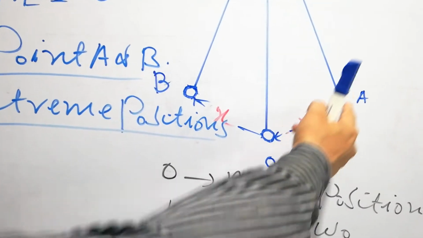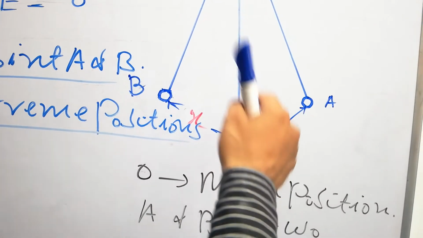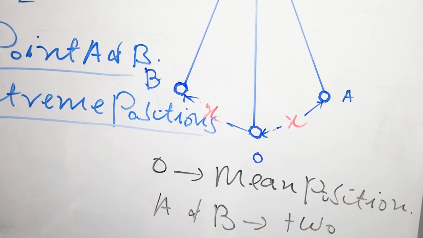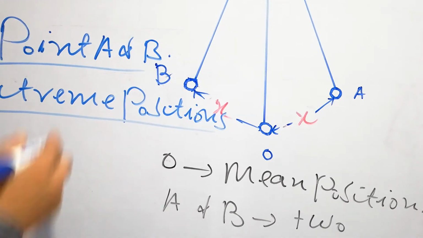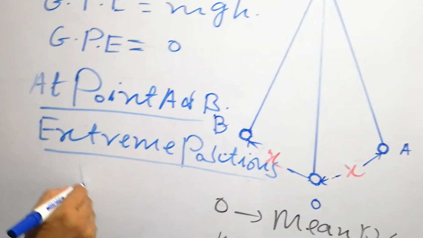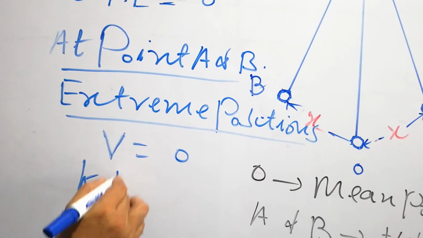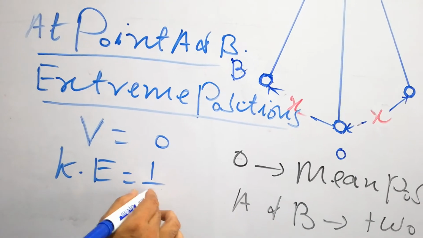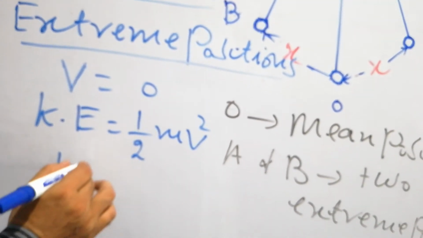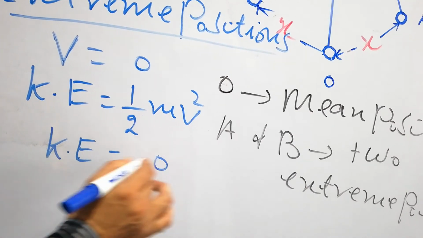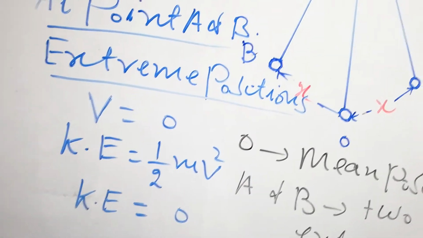As the metallic bob goes towards A or goes towards B, it is moving against the force of gravity. Its velocity decreases, and if the velocity decreases, what do you say about its kinetic energy? Kinetic energy decreases. At point A and at point B, the velocity is 0. We all know the kinetic energy is equal to half mv square. So V is 0, so the kinetic energy is equal to 0.